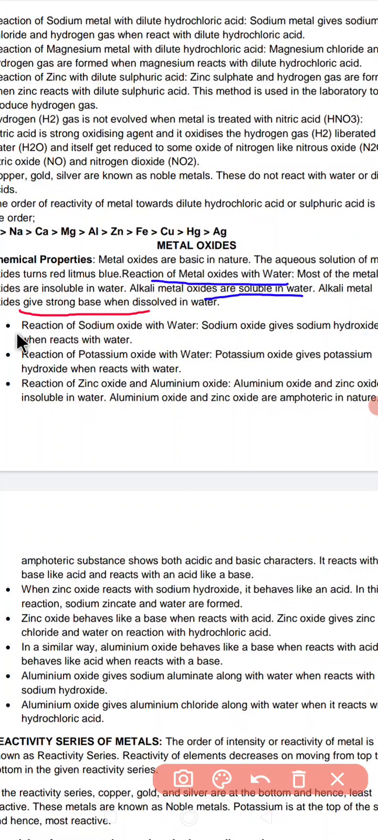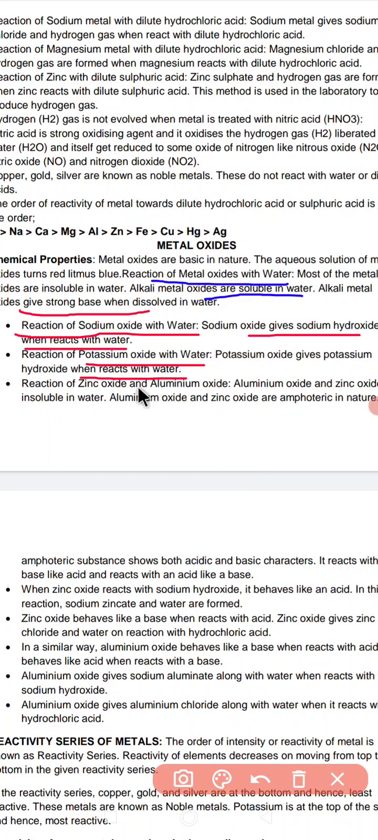After that, we are going to discuss the reaction of sodium oxide with water. What is the reaction of sodium oxide with water? Sodium oxide gives sodium hydroxide when it reacts with water. Similarly, in the reaction of potassium oxide with water, potassium oxide gives potassium hydroxide when it reacts with water.